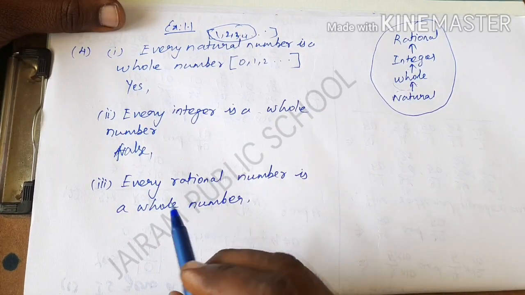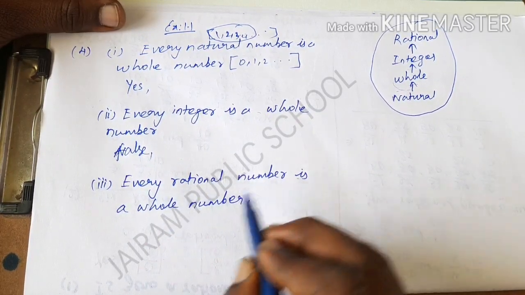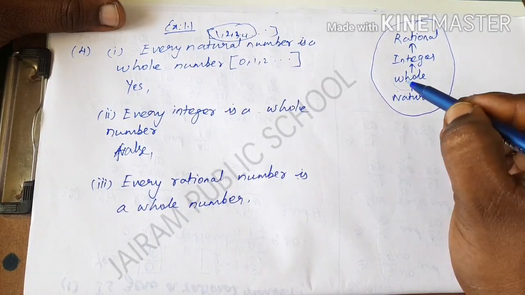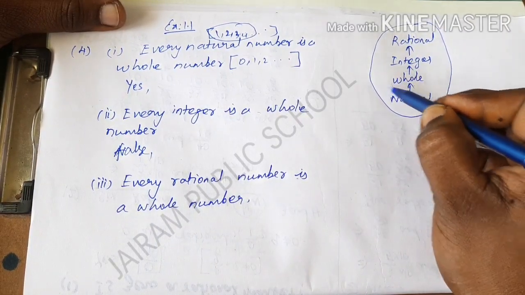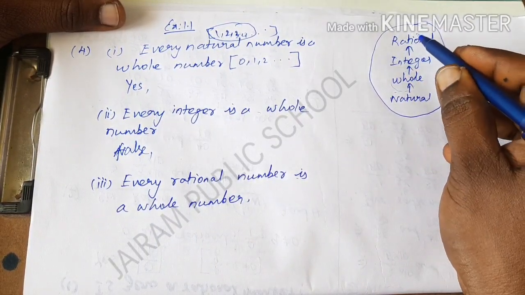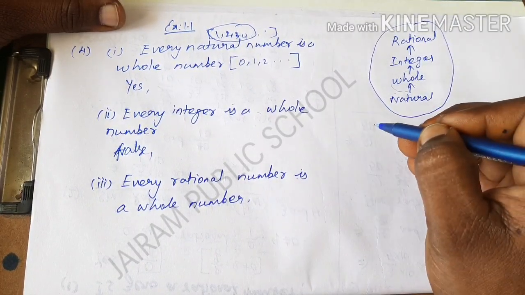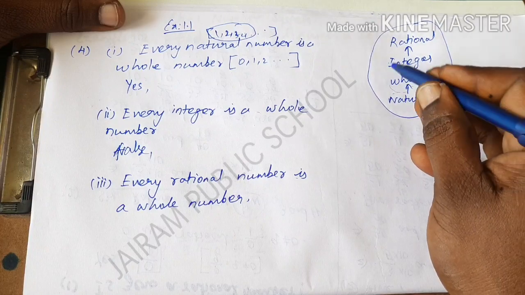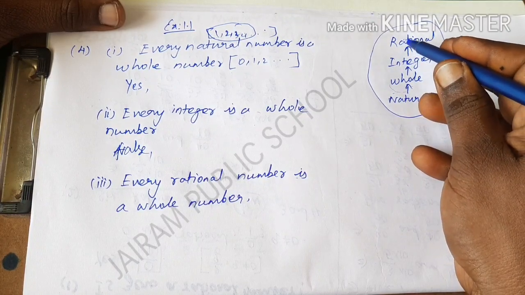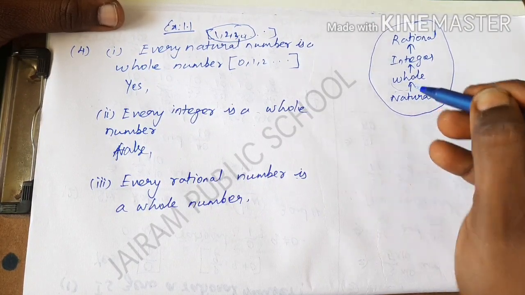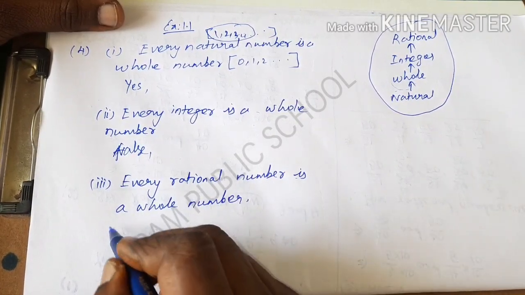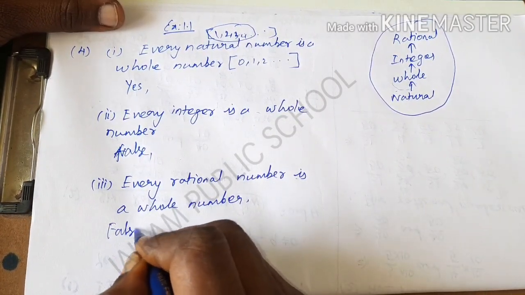The third question is: every rational number is a whole number. According to the mind map, every whole number is a rational number, but here they have given the contradicting statement, so it is not possible. A whole number is a rational number, but every rational number is not a whole number. So the answer is false here.